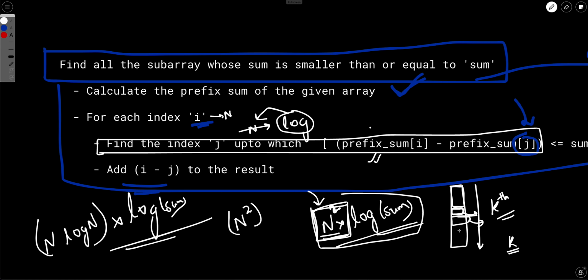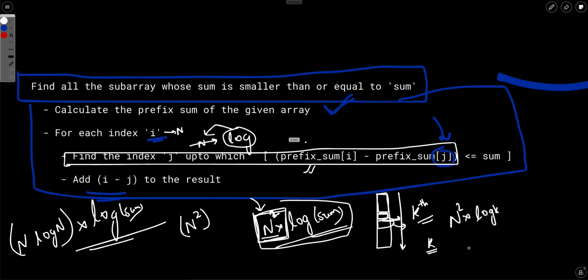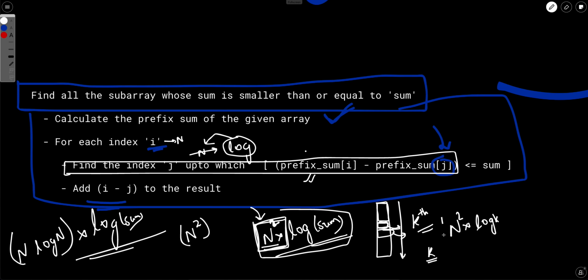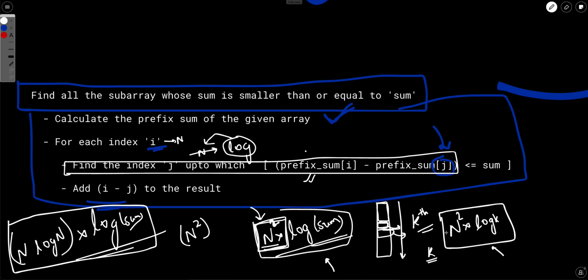So then the complexity will be, to enumerate all the subarrays we will require order n square time, and then for each element we are pushing it to the heap or popping it from the heap one time. So total complexity in that case would become order n square log k, which is better than n square log of sum. Not that much better, but still better. So if the array contains negative numbers, then we can't solve it in this efficient manner. Instead, we have to solve it using a heap, and the solution will be of complexity n square into log k.